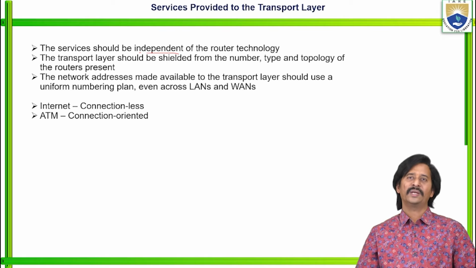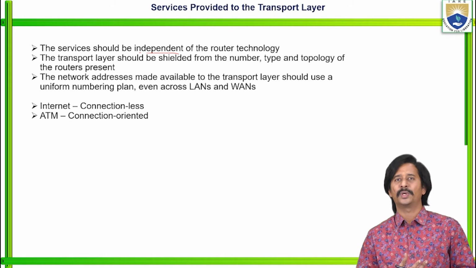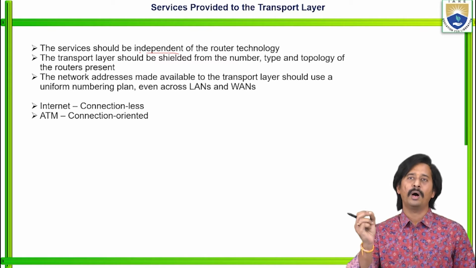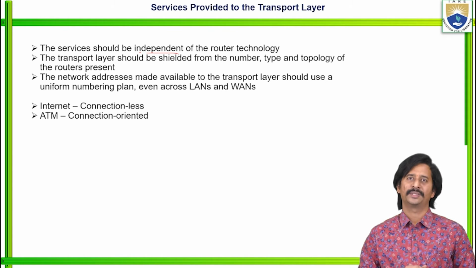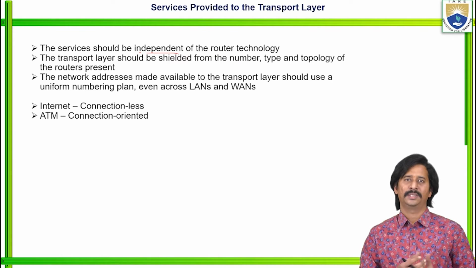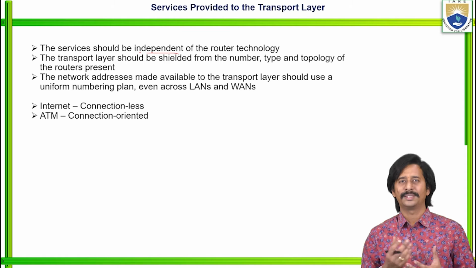Third service: the network addresses made available to the transport layer should use a uniform numbering plan. You know, the network addresses always follow a uniform numbering plan, just like our IP address, 192.168.7.1 something.